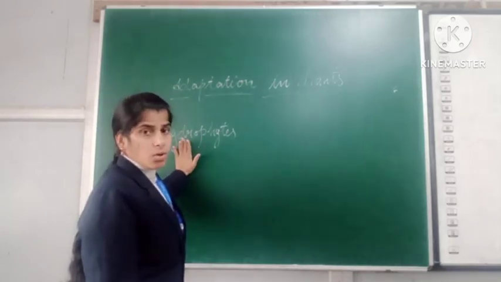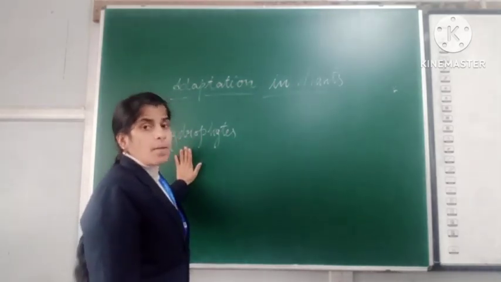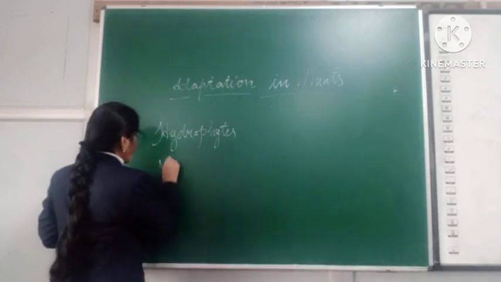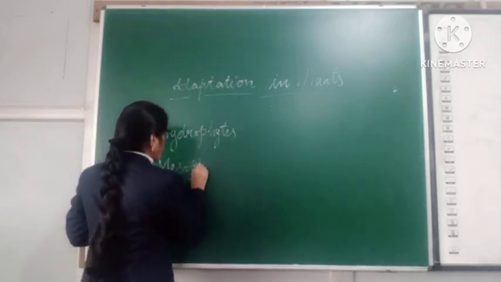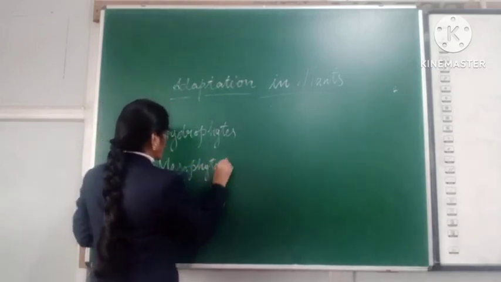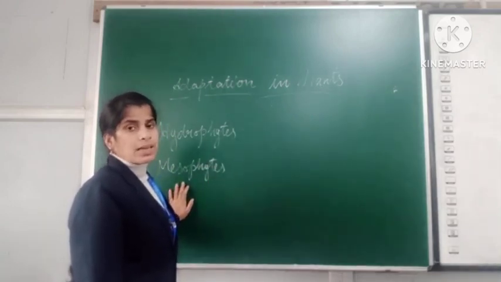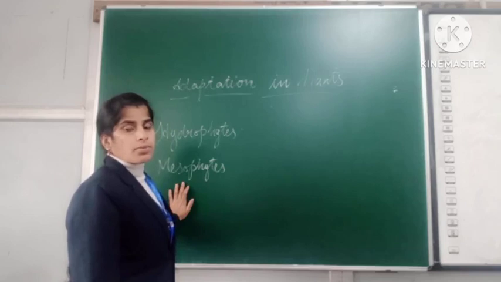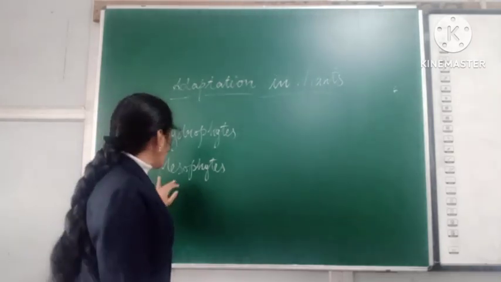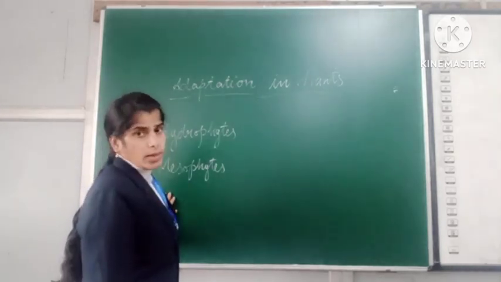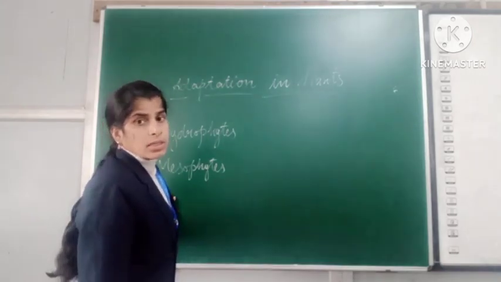The second one is mesophyte. Mesophyte means land plants; they live on land only. And the third one is xerophyte.